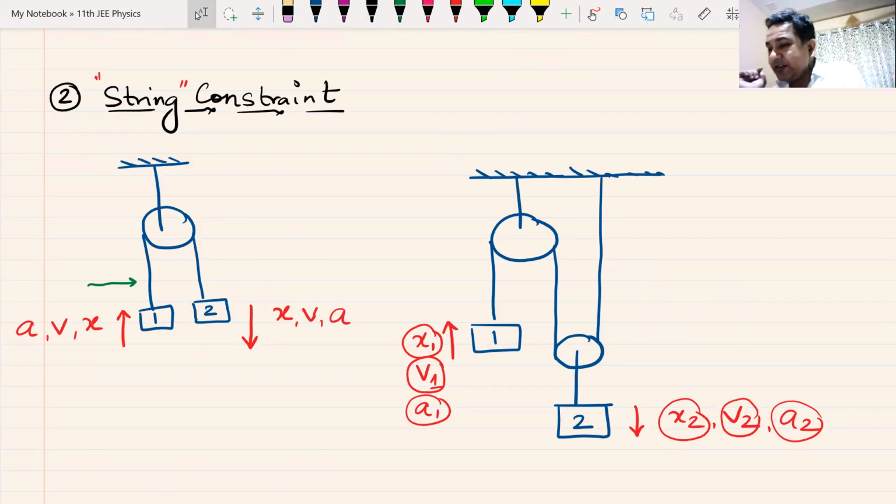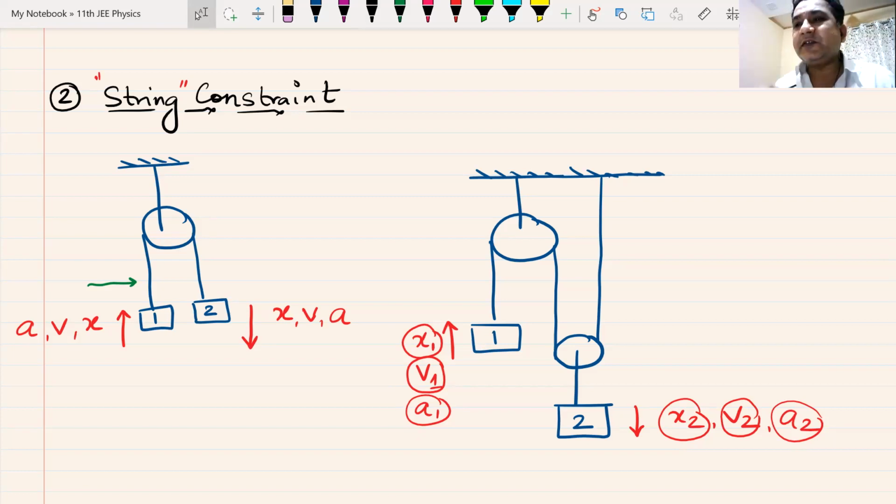Sir, we are trying to understand string constraints and wedge constraints and plane constraints. Bodies are restricted, but they are in contact. In plane constraint, they are in contact. In strings, they are not attached to each other by the same string. They are attached to each other by different strings. But their displacements, velocities, and accelerations will be related to each other because they are not free to move. They are attached to each other by strings. This constraint is known as string constraint. And we will find out how x1 and x2 are related.